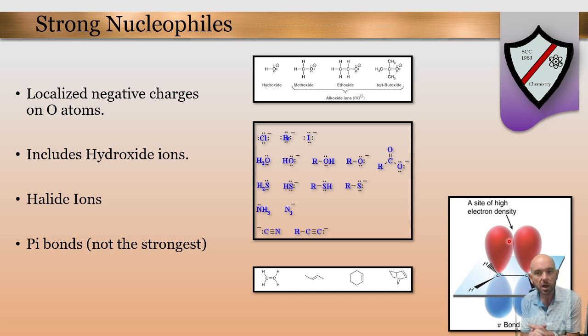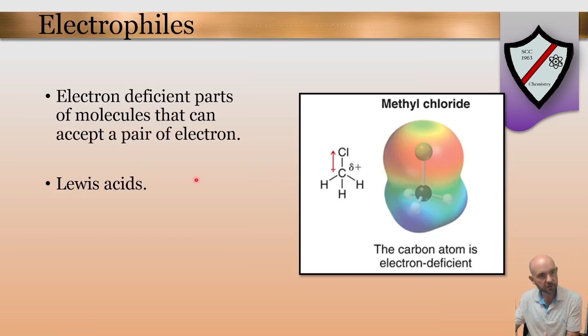Some electrons in search of a positive charge to bond to, or a positive site to bond to. So speaking of, if we can talk about nucleophiles, we can definitely talk about electrophiles, which is the opposite of that. These are positively charged sites in molecules, or sites in molecules that have some partial positive charge, and they're looking to bond that up with a pair of electrons that is looking for that nucleus.